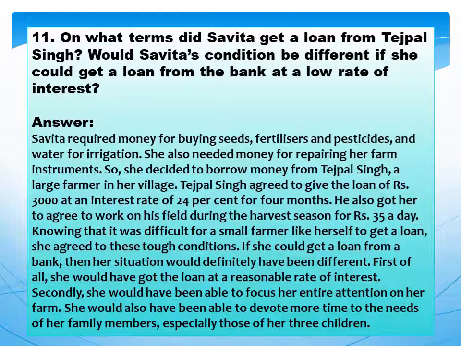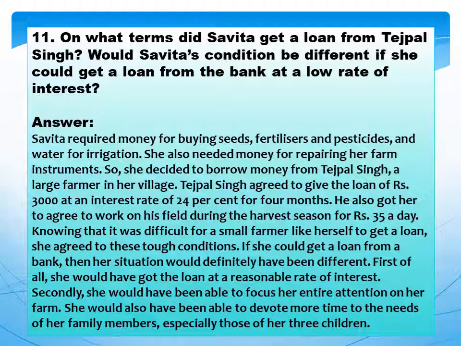Next question is, on what terms did Savita get a loan from Tejpal Singh? Would Savita's condition be different if she could get a loan from the bank at a low rate of interest? The answer is, Savita requires money for buying seeds, fertilizers and pesticides, and water for irrigation. She also needed money for repairing her farm instruments. So, she decided to borrow money from Tejpal Singh, a large farmer in her village.